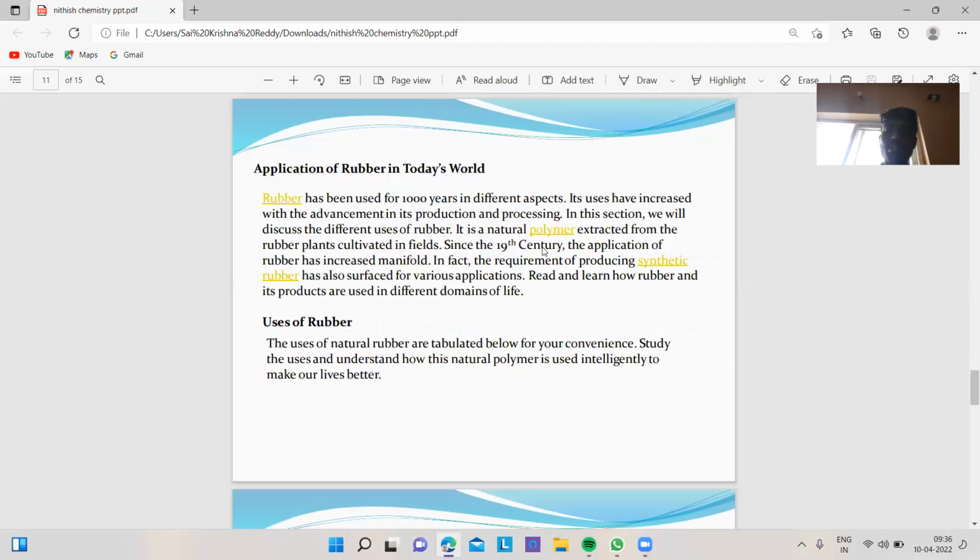Application of rubber in today's world. Rubber has been used for 1,000 years in different aspects. Its uses have increased with the advancement in its production and processing. In this section, we will discuss the different uses of rubber. It is a natural polymer extracted from the rubber plants cultivated in fields.